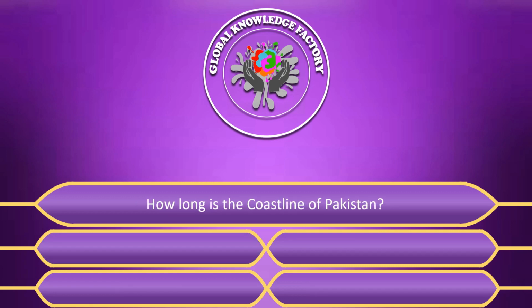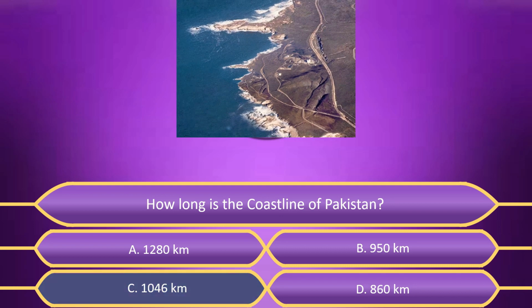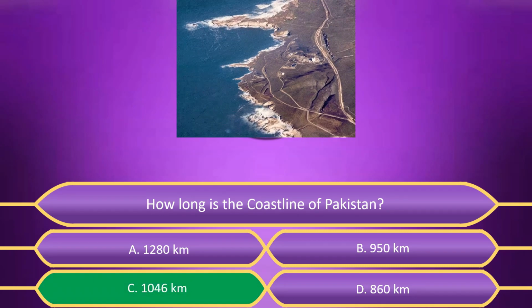How long is the coastal line of Pakistan? A. 1280 kilometers, B. 950 kilometers, C. 1046 kilometers, D. 860 kilometers. Answer is C. 1046 kilometers.